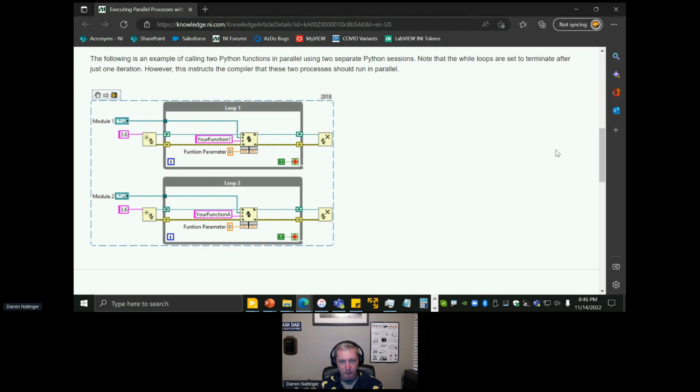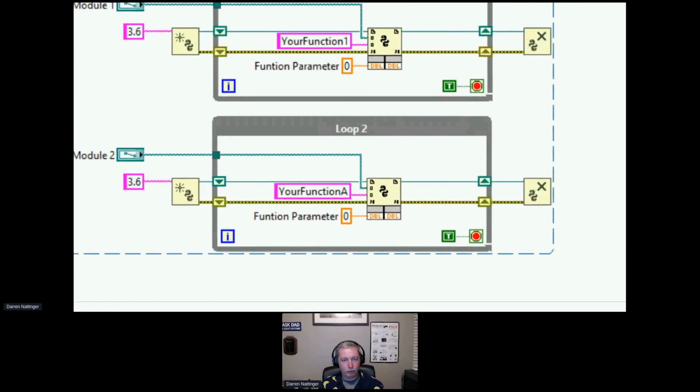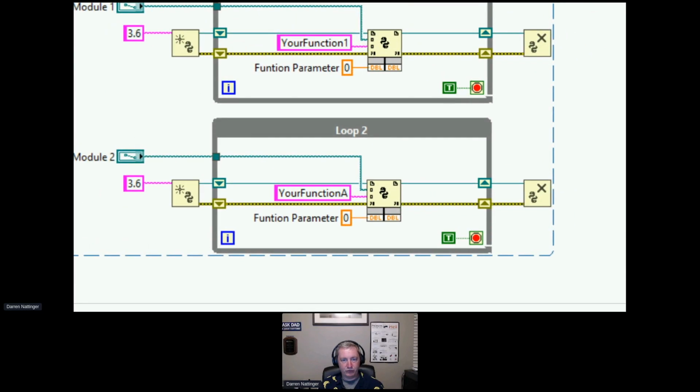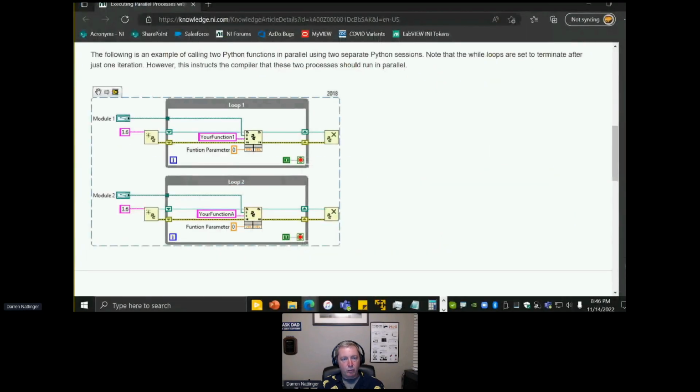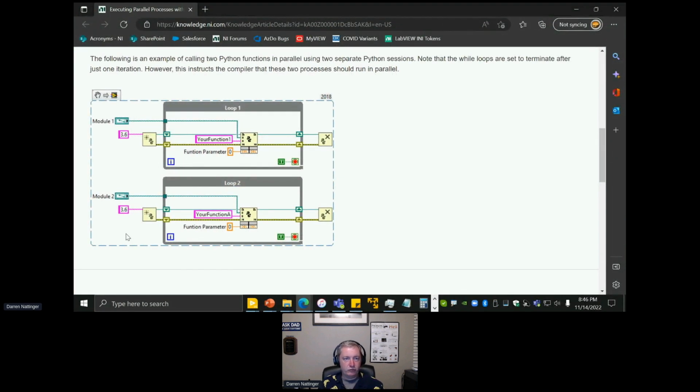What are they talking about? There is no reason you should have to wrap code in a dummy loop just to make it run in parallel. Also, while we're at it, why is one of these your function 1 and one of them your function A? That's super irritating. So one of our TSEs brought this knowledge base entry to my attention, and I said, oh, well, that's obviously wrong. Wrapping your code in a while loop just to make it run in parallel, you don't have to do that. LabVIEW doesn't work that way. This knowledge base entry is wrong.